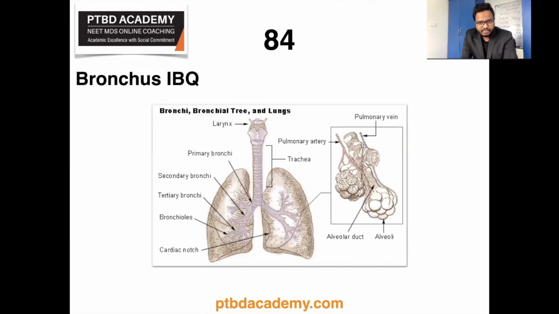Moving on to the next question, bronchus, bronchi, right primary bronchi. These are the keywords which I received. So let's review some information. As you can see, the structure of bronchi, bronchial tree, and lungs. So if you observe, right primary bronchus is comparatively straighter than left primary bronchus, and there is a practical significance because foreign bodies, if they enter into this particular area, will lodge into the right lung for this very same reason.